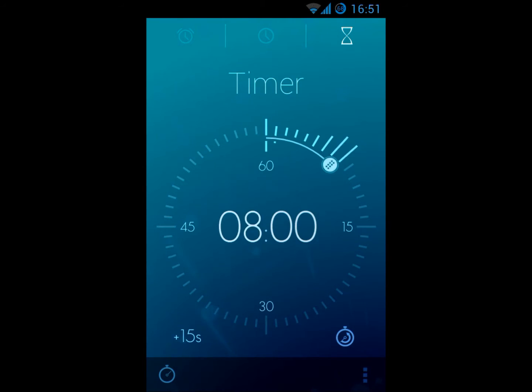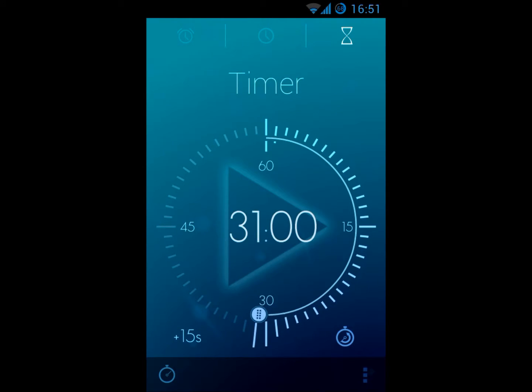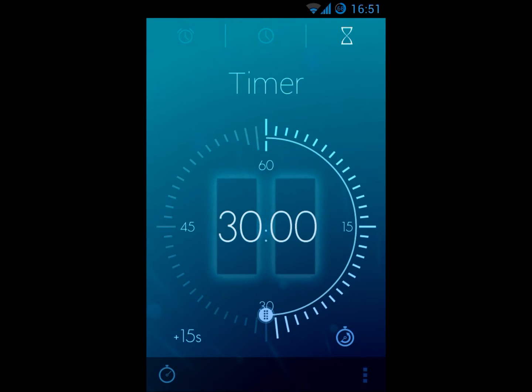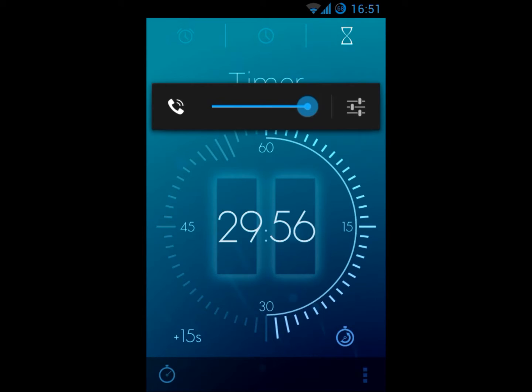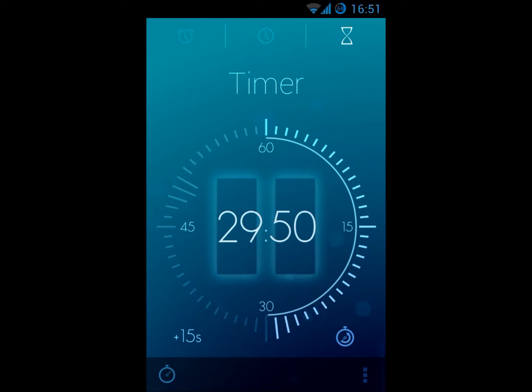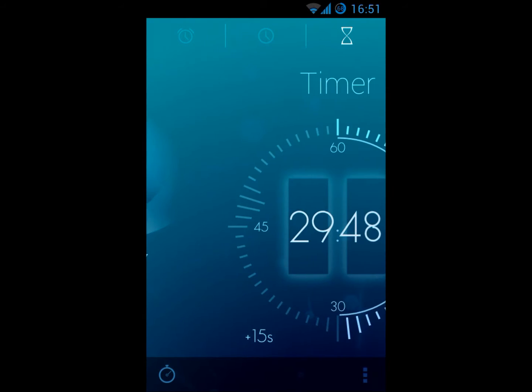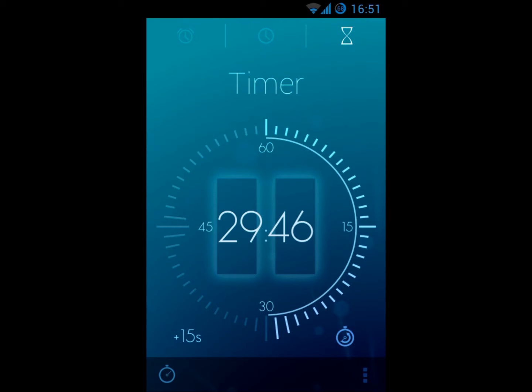So you can do like this. I'm setting it at 30 seconds and then you have to tap play button and it will count down till the 0 second. But the beautiful thing of this app is that it has a very amazing